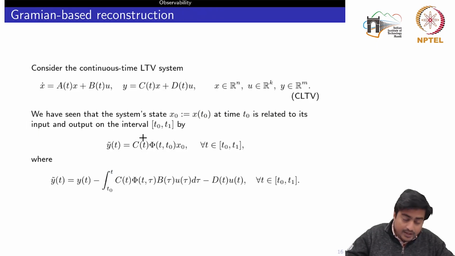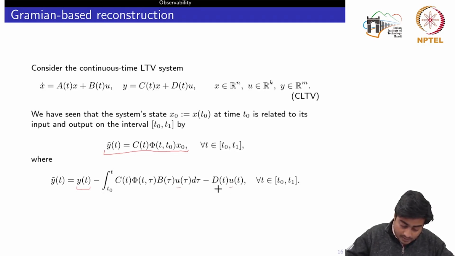Now we can again use this Gramian to actually reconstruct the state. So consider again this LTV system given by the matrices A, B, C, D. We have seen that the system state x0 at time t0 is related to its input and output on the interval, this one, and this we obtained from the variation of constants formula we had seen earlier. So y tilde is nothing but a subtraction of the terms containing the output signal and the terms containing the input signal.